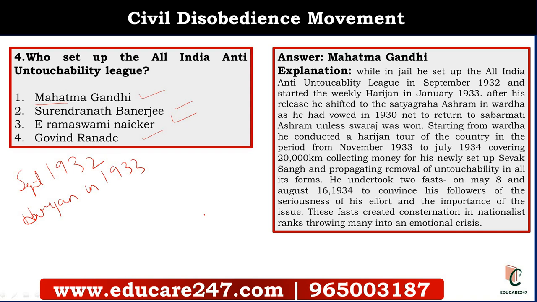Throughout the campaign, Gandhiji was attacked by orthodox and reactionary elements, but Gandhiji did a lot to convey the seriousness of the issue. As I told you, he set up the All India Anti-Untouchability League. He started Harijan. He also undertook two fasts.